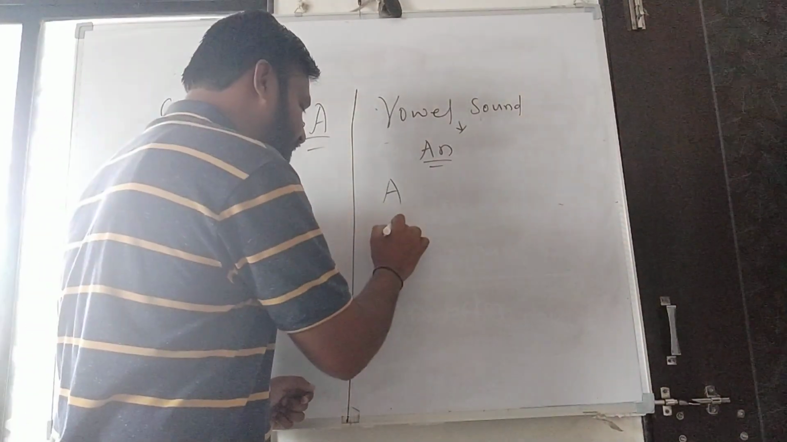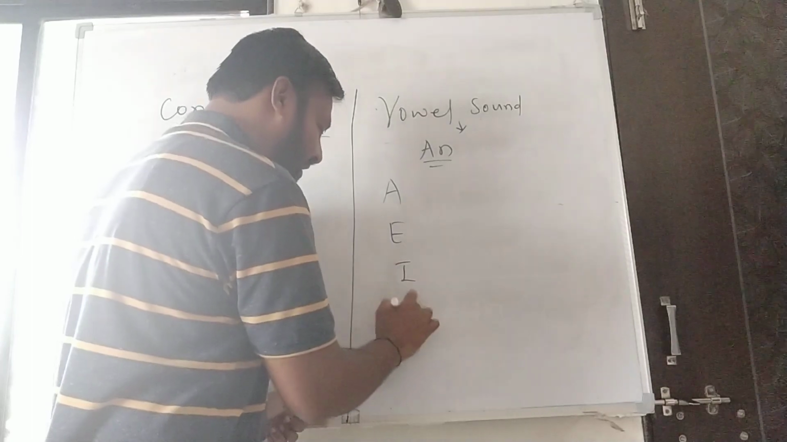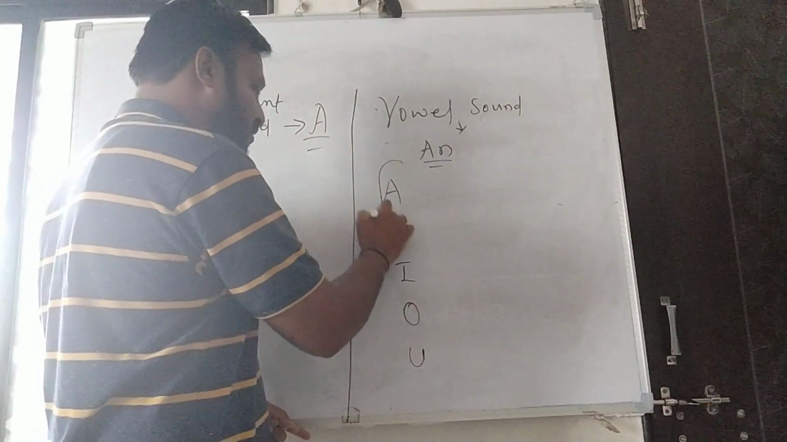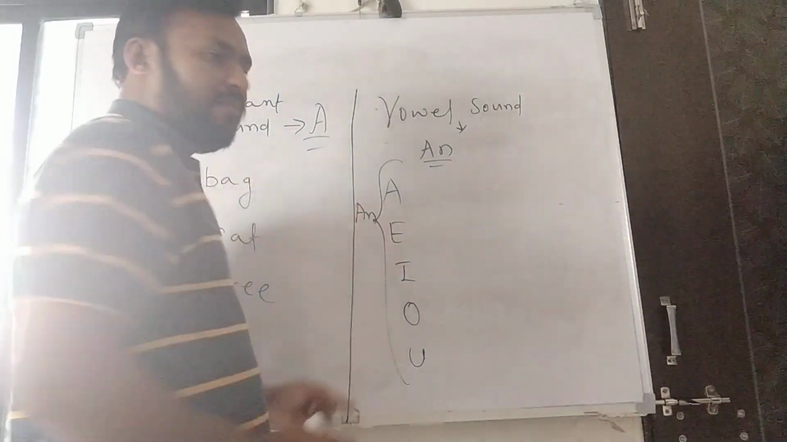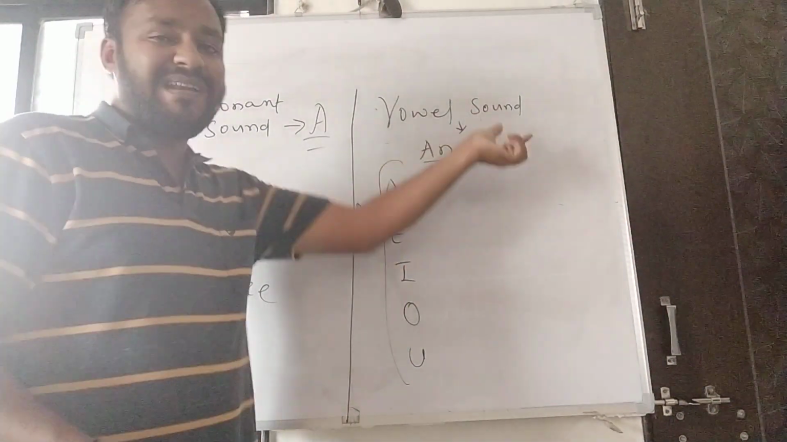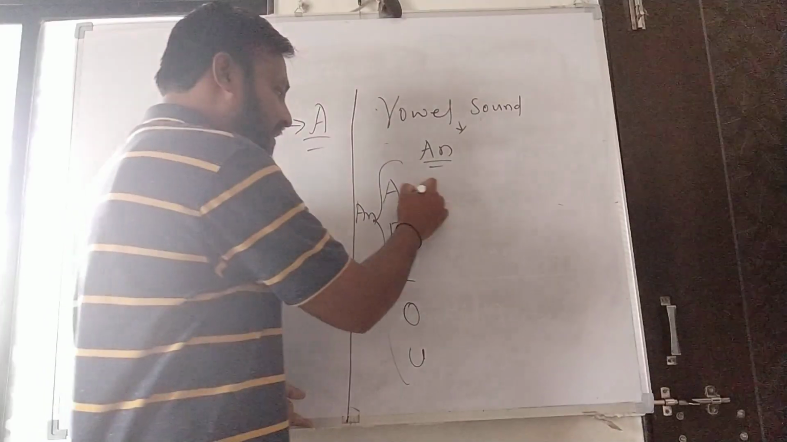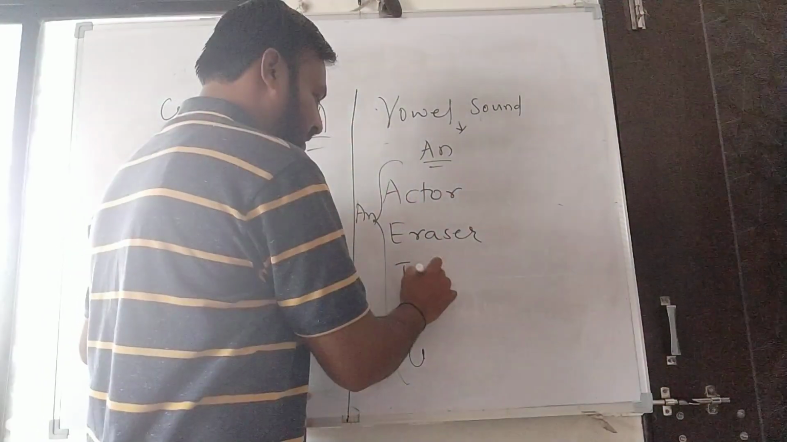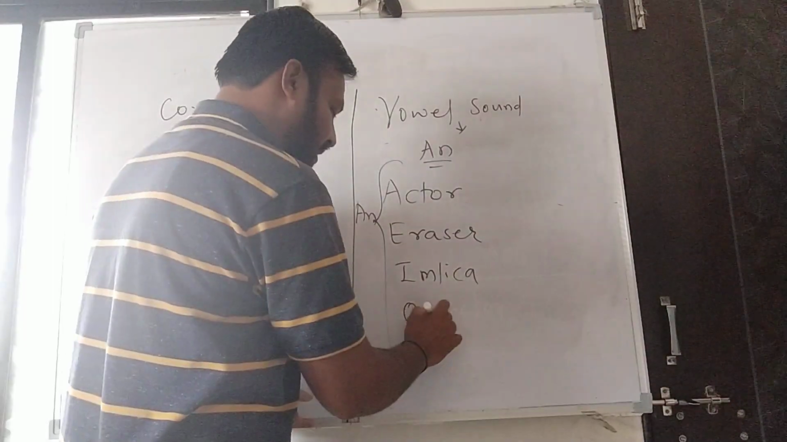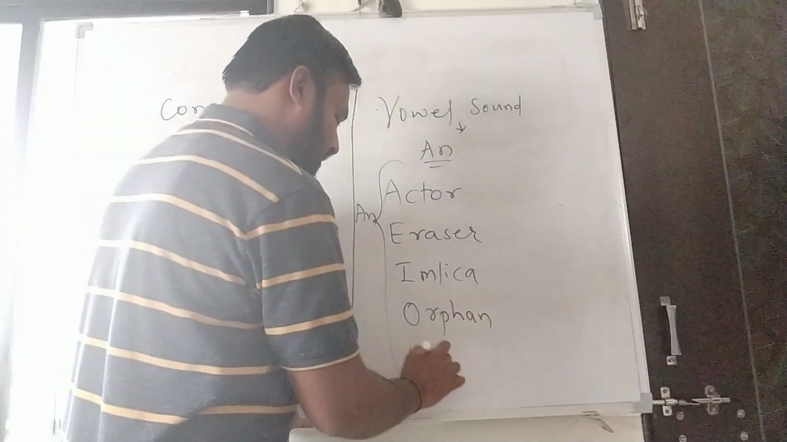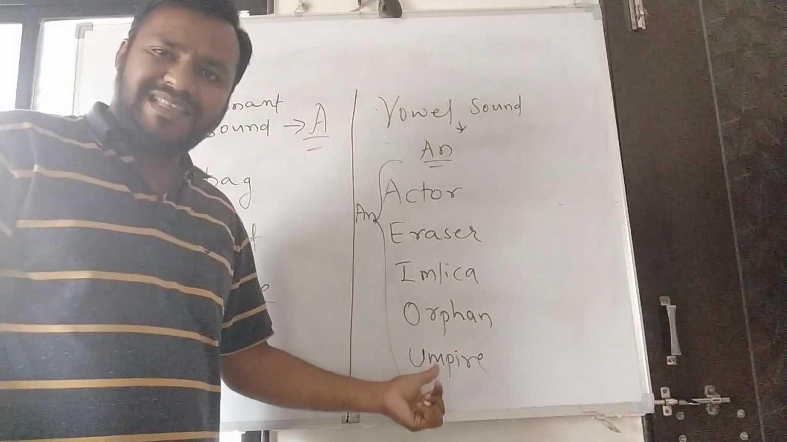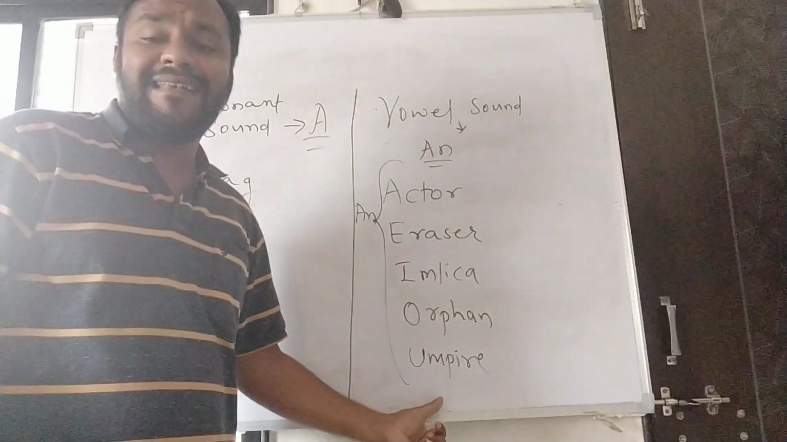There are 5 vowels. Many students are confused. A, E, I, O, U. Along with them, we have to use an only. But as I told you, vowel sound is also important. I'll explain it. Actor, eraser, imlika, orphan, umpire. These all words start with vowel letters.